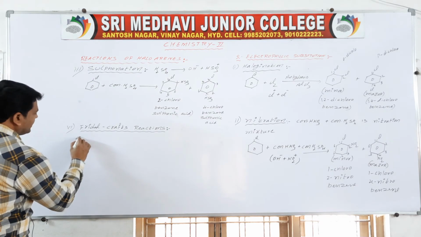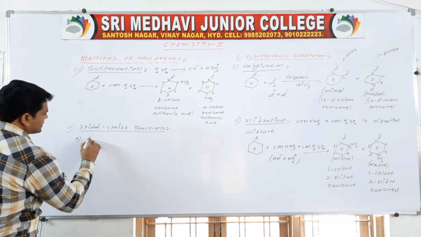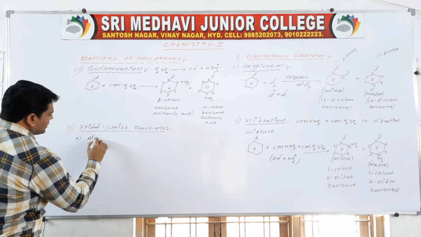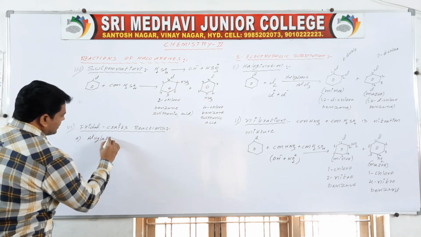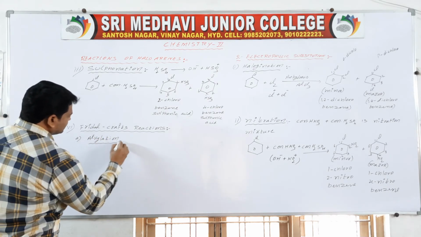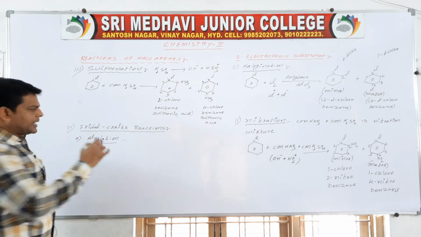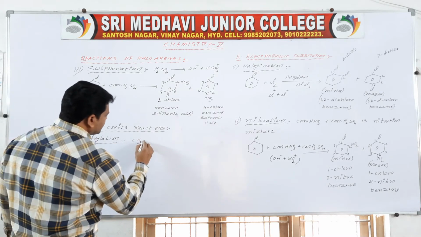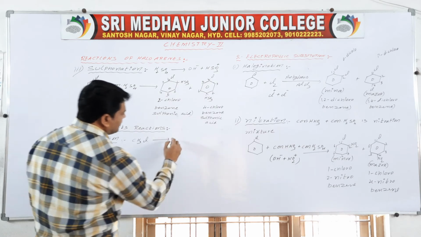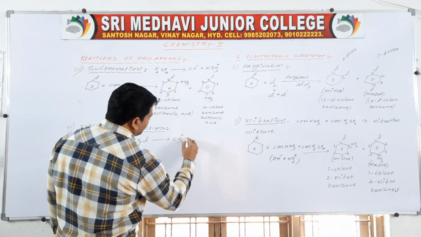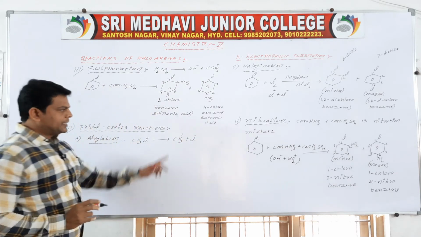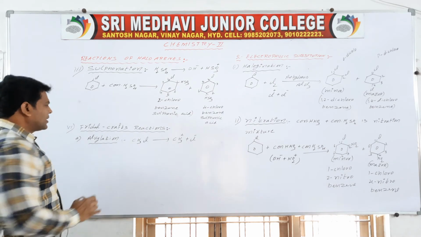See here, A, alkylation. Alkylation reaction means adding CH3Cl. Then it can be divided into CH3 plus and Cl minus. CH3 plus is the electrophile here. Okay.